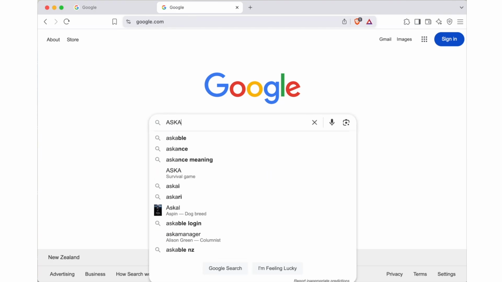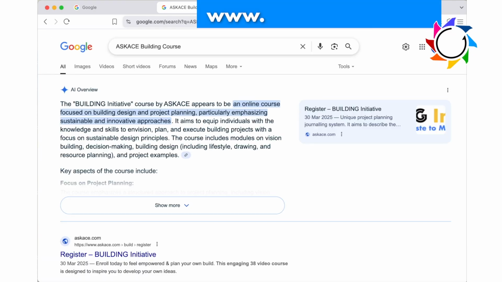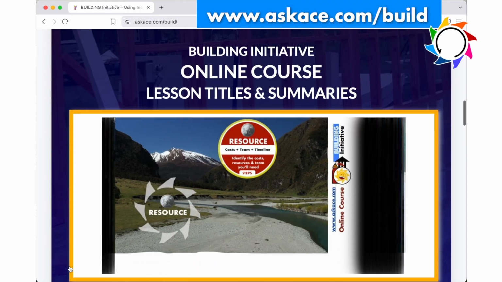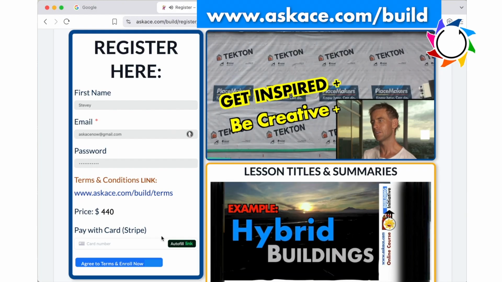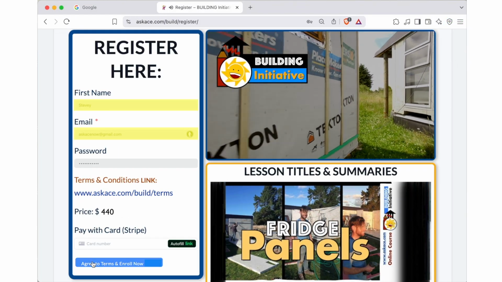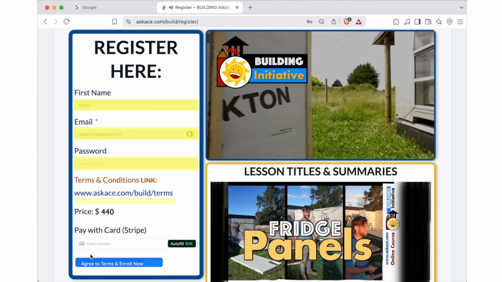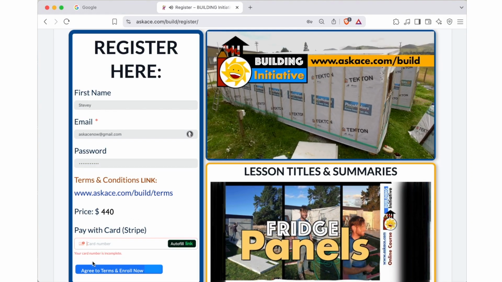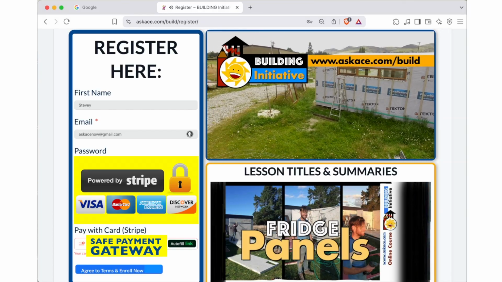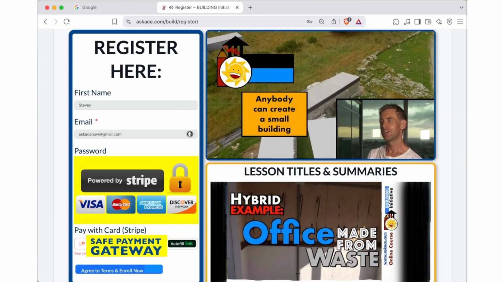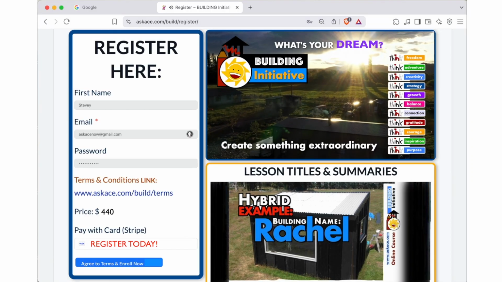What you're looking at here is the Building Initiative course, www.askace.com/build. To register, all you need to do is enter your name, email address, and create a password for future logging in. After adding your personal details, enter a debit card or credit card. This is a safe payment system managed by Stripe, which is globally recognised. We do not track your card details.